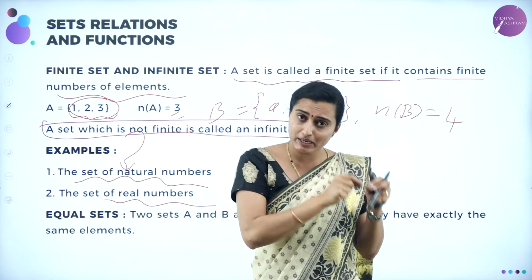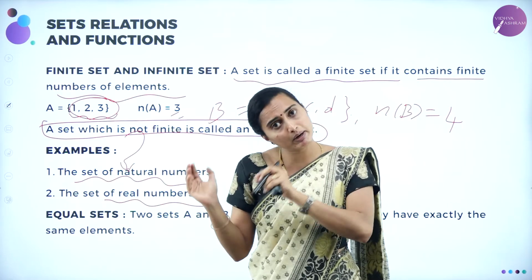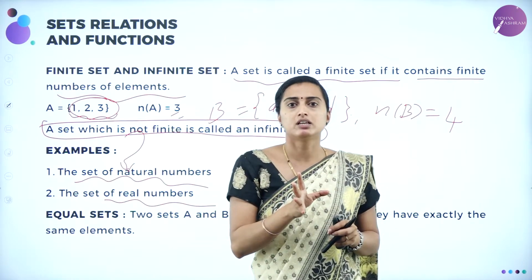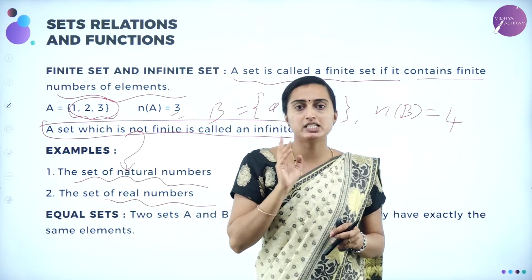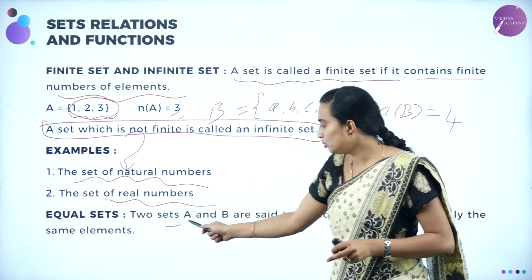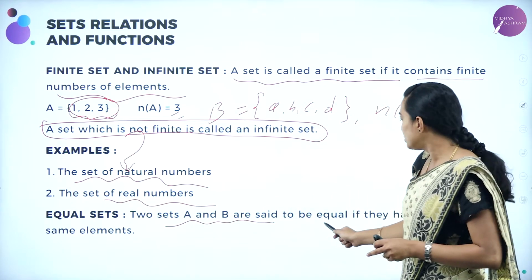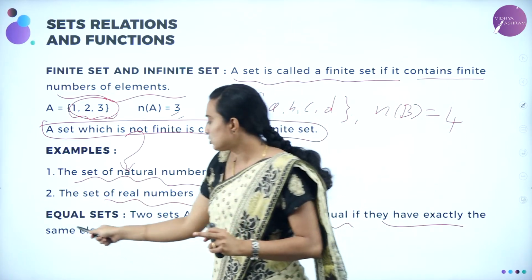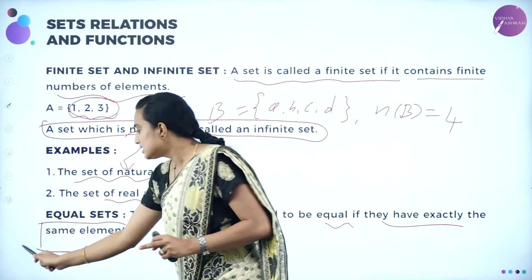If you have A, B, C here, you should have A, B, C here also, but the order can be different. The same elements should be present in both set A and set B, and that is going to be known as equal sets. So the definition is: two sets A and B are said to be equal if they have exactly the same elements. This is very important.